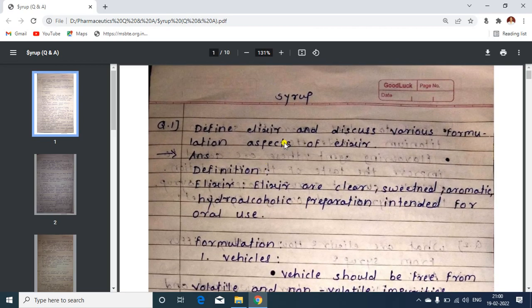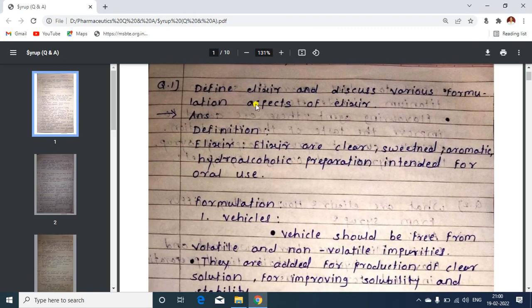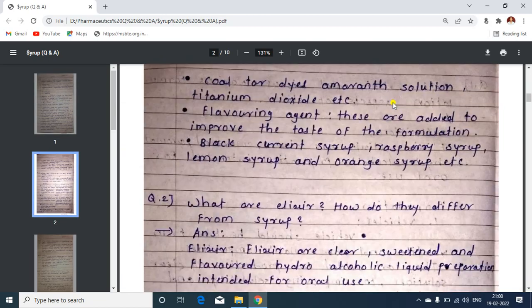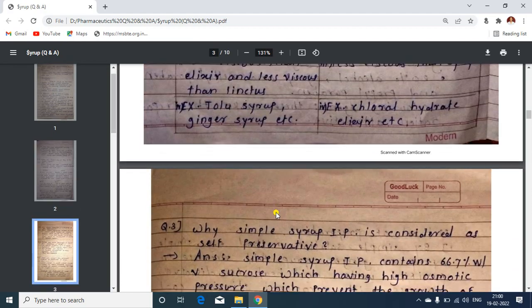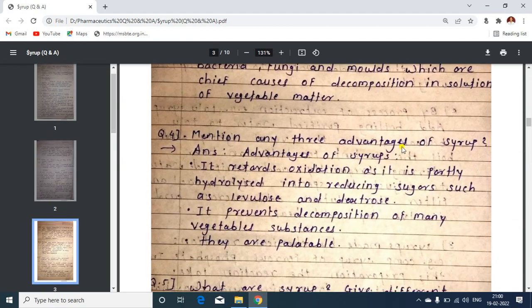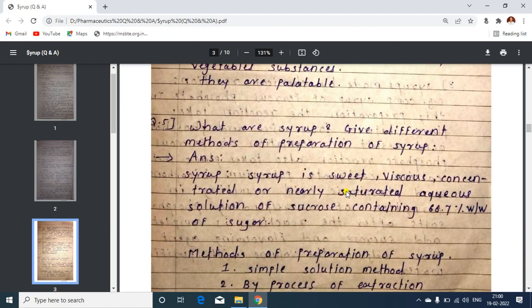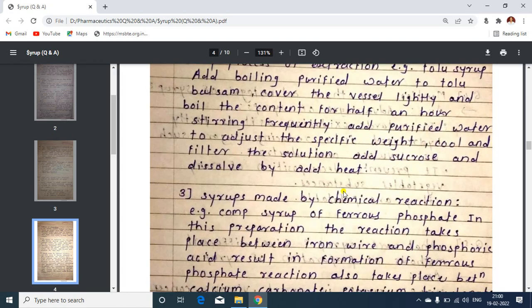So these are the questions regarding syrup, that is, formulation aspects are there. Then how they differ, how syrups and elixirs differ. Then advantages of syrup, what are syrups, give different methods for preparation of syrup.